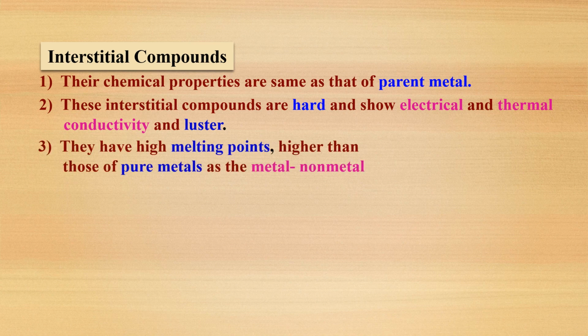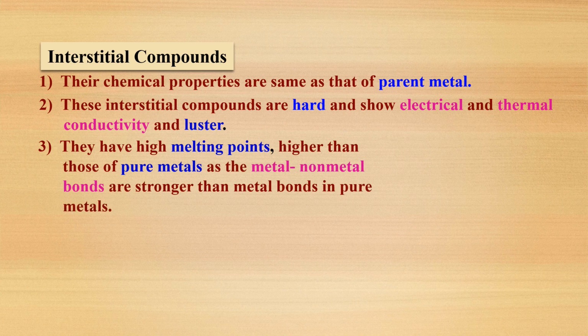Next, they have high melting points, higher than the pure metals, as metal non-metal bonds are stronger than metal-metal bonds in pure metals. If you compare iron and steel, in iron only metal-metal bonds are present, but in steel iron bonds with small non-metal atoms. That bond is stronger, so breaking it needs higher energy. That's why interstitial compounds have high melting points.